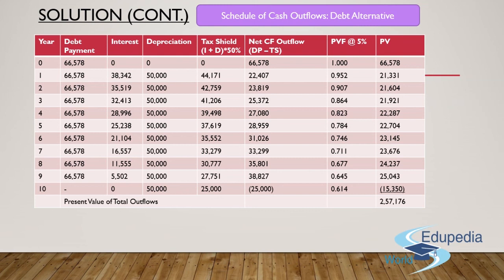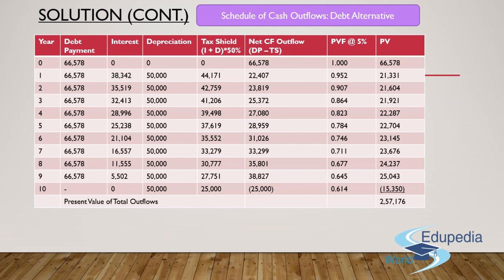Now, after deducting your tax saving out of the debt payment amount, you'll get the net cash outflow that you'll be shedding out from your pockets. The same has to be multiplied with present value factor at the rate of 5%. 10% was the before tax rate. You need to multiply it with your 50% taxation rate, so you'll get the present value factor at 5%. You'll have to multiply all of these cash outflows with their respective years present value annuity factor. So you'll get present value for all the years' outflows, which in this particular question will total 2,57,176. Now let's understand it one by one.